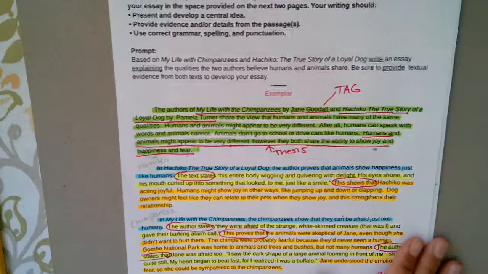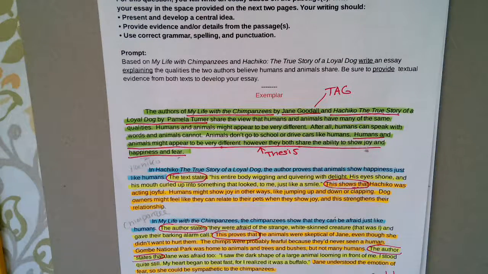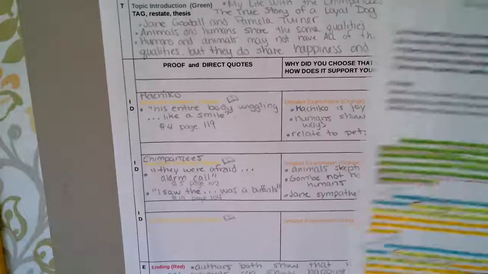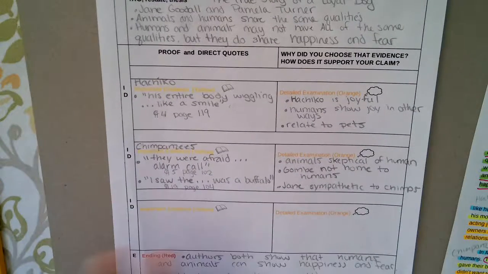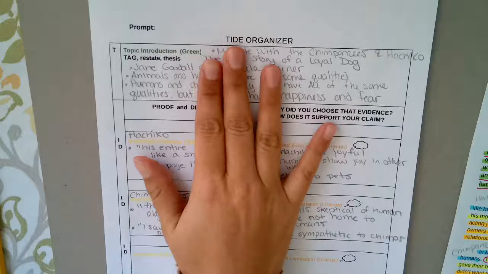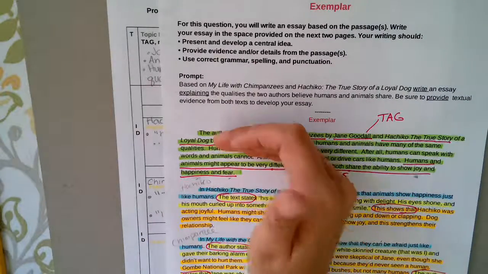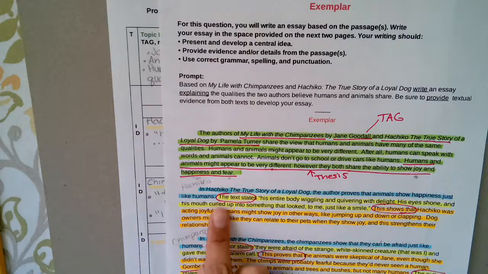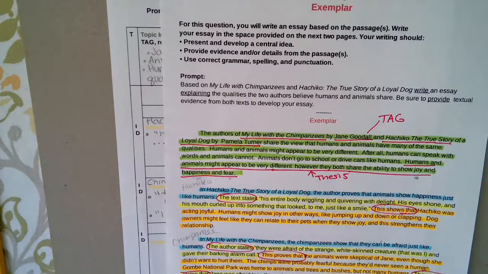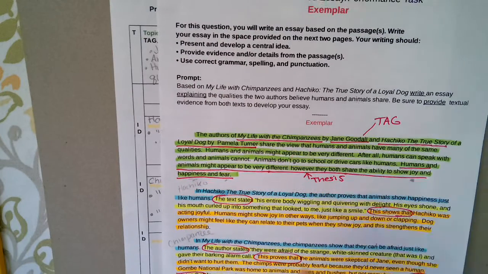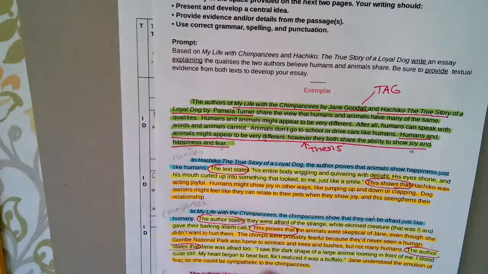Okay, so over the course of the last week, you've learned about TIDE. You've gotten to read an exemplar essay, and we also filled in a TIDE organizer, the planning, right? So you got to see each part of TIDE, the topic introduction, the important evidence, the detailed examination, and the ending. And you got to see it written in a 6th grade exemplar, which is this.